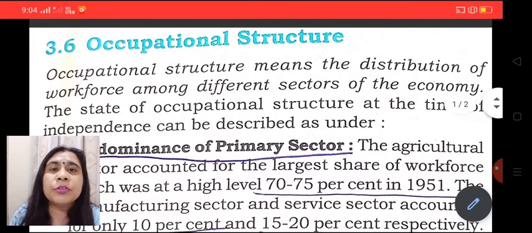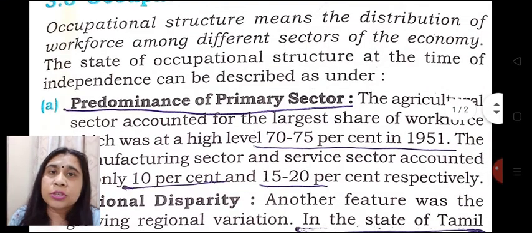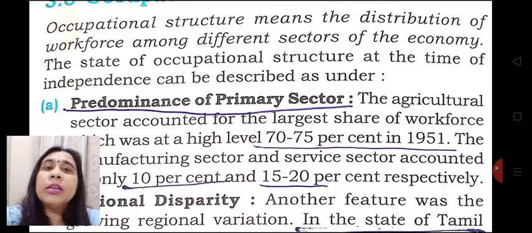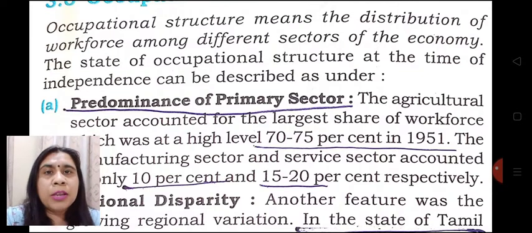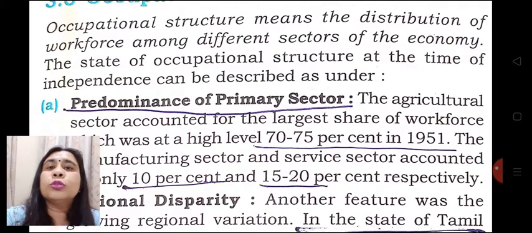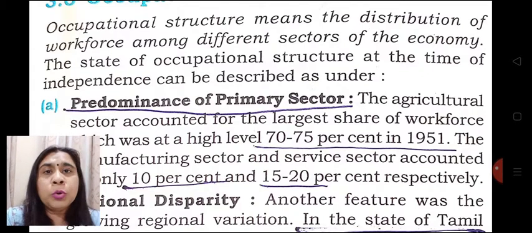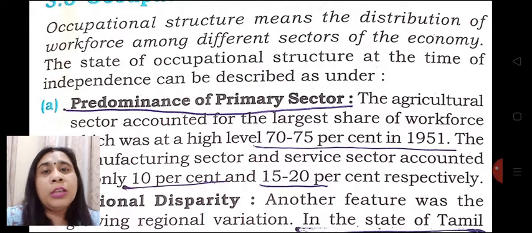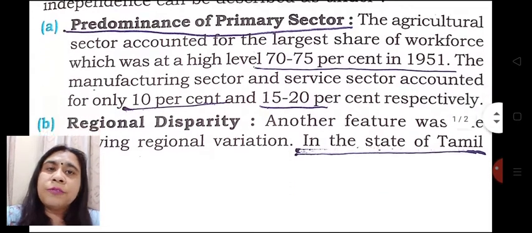This is the first feature of occupational structure, as flashed on your screens: predominance of the primary sector. Nearly 70 to 75% of our population was dependent upon the primary sector. Only 10% was depending upon the secondary sector, which is also known as the manufacturing sector, and only 15 to 20% of the population was depending upon the service sector, also called the tertiary sector. This is the first feature.